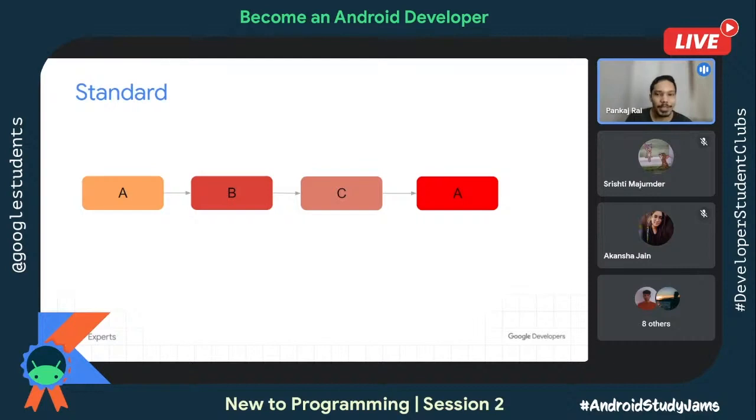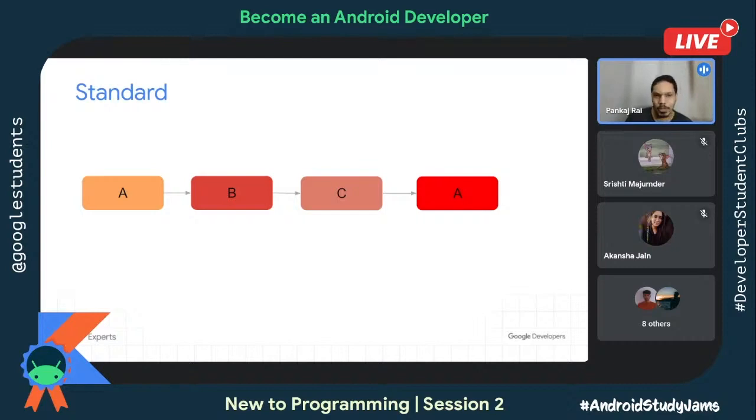Now, if you hit the back button from the last A, it will go to activity B, activity C, then activity B, and then once again you see activity A. That's because it's the standard launch mode, which is the default one.